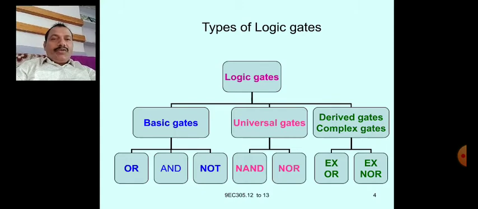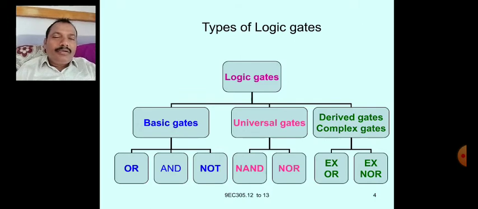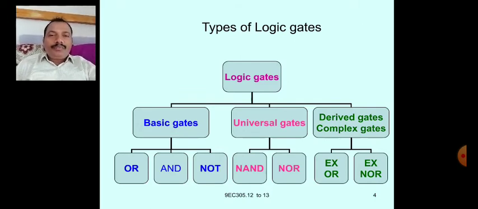His works contributed so much to the development of design of digital systems. De Morgan influenced George Boole. By his influence, George Boole developed Boolean algebra.